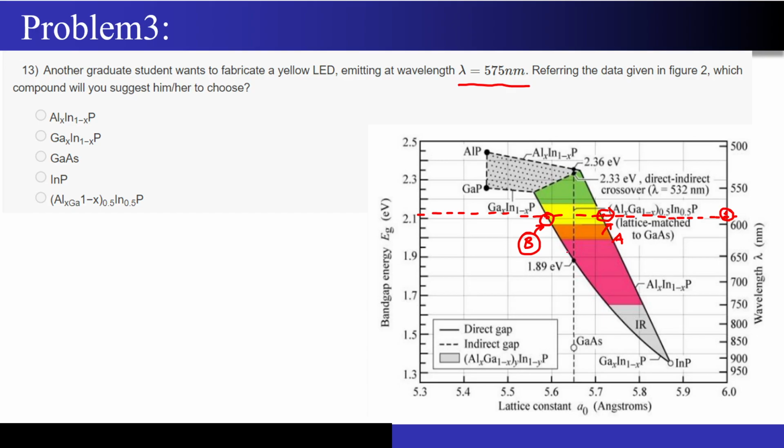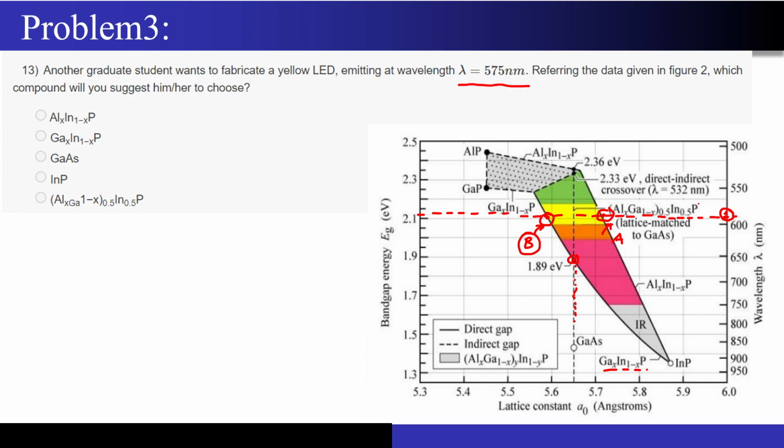Are you able to see this vertical line? You can see it is starting from AlX In 1 minus X P, and at the other end it has gallium arsenide, not exactly, but if you look at this particular point, this line corresponds to GaX In 1 minus X P. So now this point that you are seeing over here in between will be a combination of Ga In P, and at the same time it will also be a combination of Al.